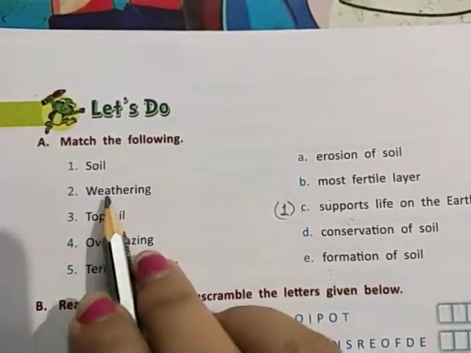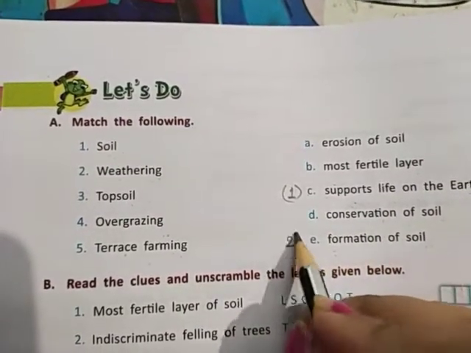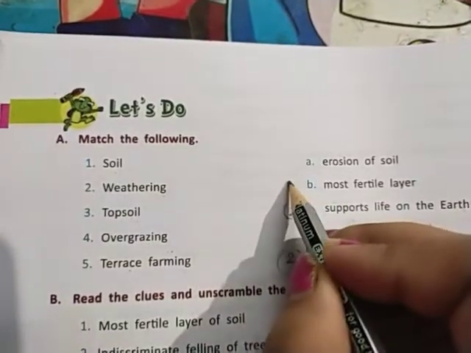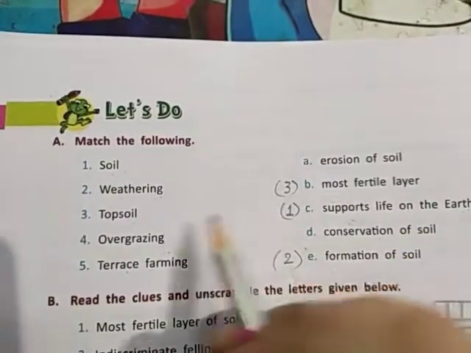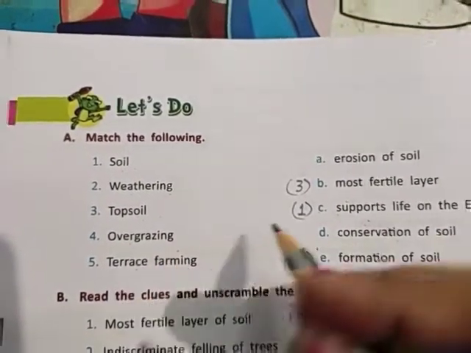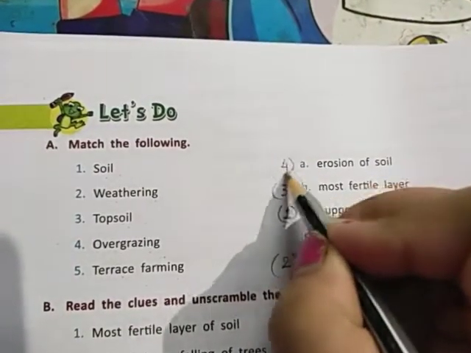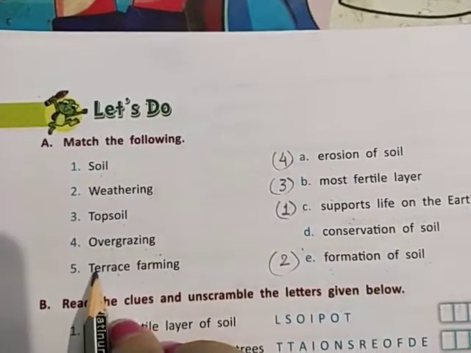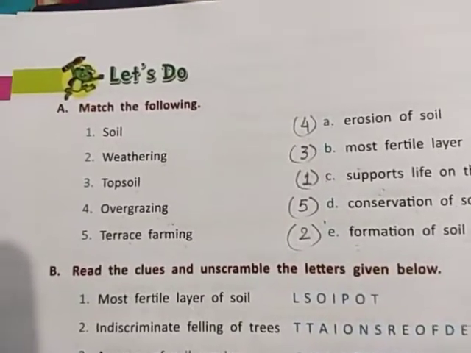Now the next is weathering. Weathering is the formation of soil. Then topsoil is the most fertile layer. Now overgrazing is what? Erosion of soil. Terrace farming is conservation of soil. So this is the answer to your match the following. I hope you all have understood.